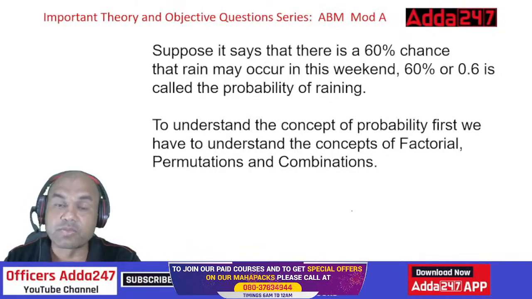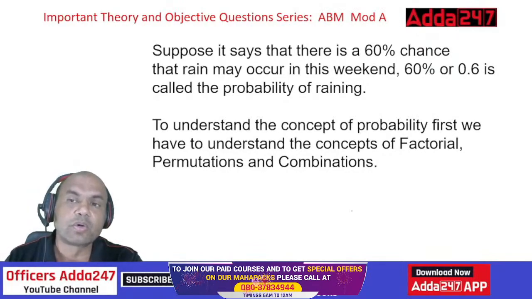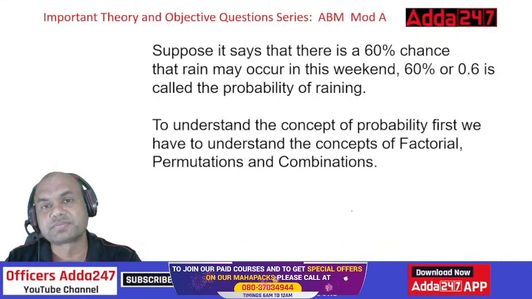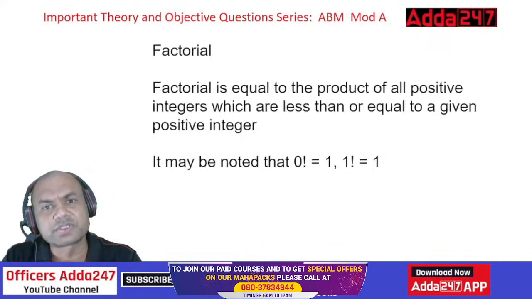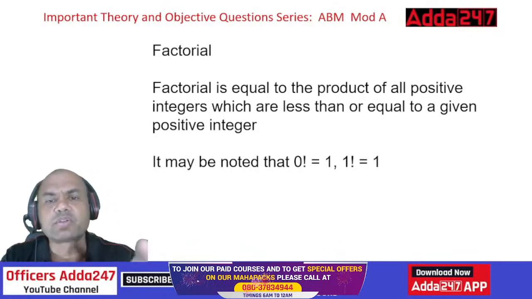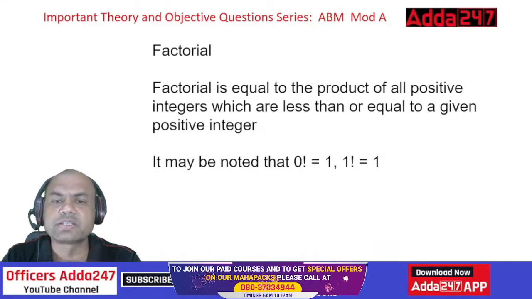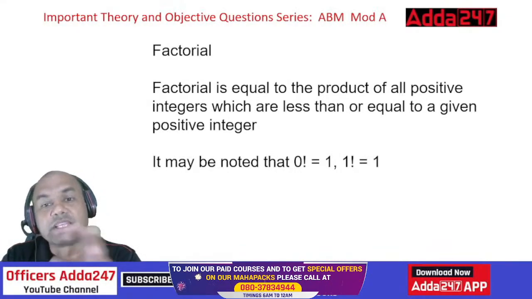So what is factorial? First we need to know that. What is permutation? What is combination? Only then can we understand something, isn't it? We can go ahead in that case. So let's understand factorial first. What is factorial? It is equal to the product of all the positive integers which are less than or equal to the given positive number.